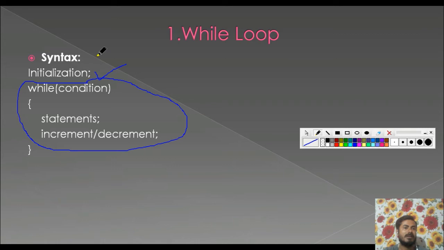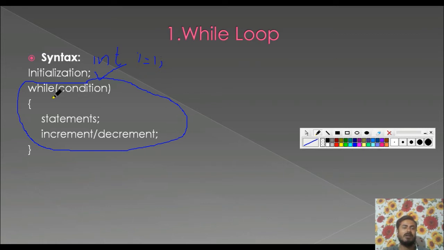Let us say int i equals 1. In this way, i equals 1. So in this way we can initialize a value to a variable. Initialization means giving the initial value to a variable. That is called initialization.